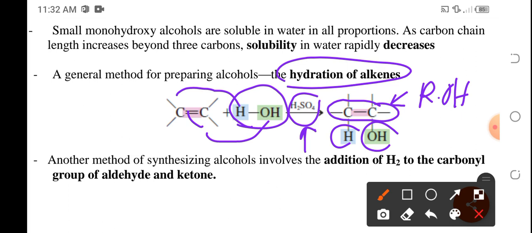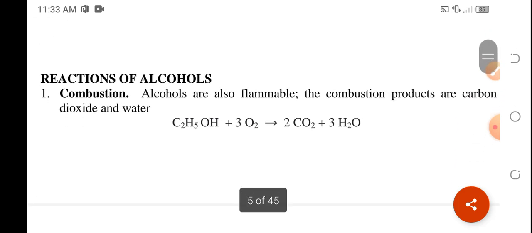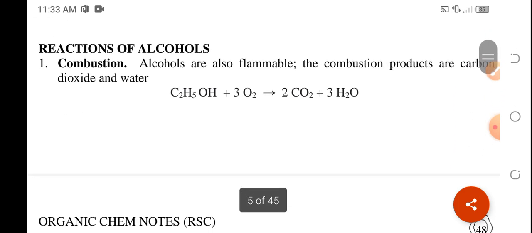Okay? So another method of synthesizing alcohol is the addition of hydrogen to the carbonyl group of the aldehyde and ketone. So hindi lang siya limited sa alkene, rather pwede rin tayong gumamit ng aldehyde and ketone.